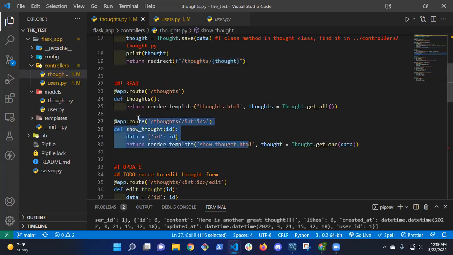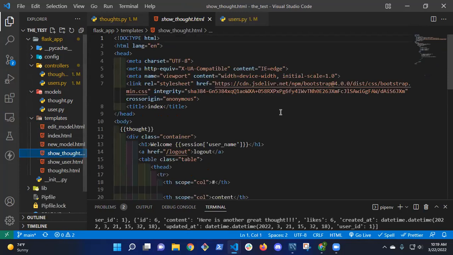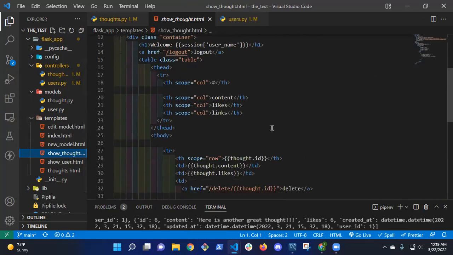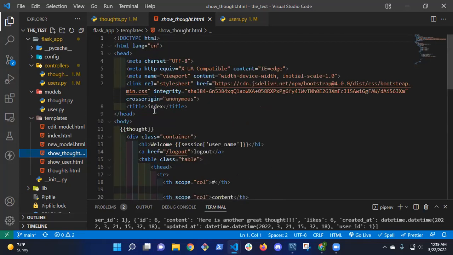But when I do, it's routing me to thoughts false, which isn't going to work, right? That's not going to take me anywhere. So I have a thoughts show thoughts. So this should be rendering when I submit the thought for Dave, right? Does that make sense, Chuck? Yeah, we weren't even calling the other one, so yeah.